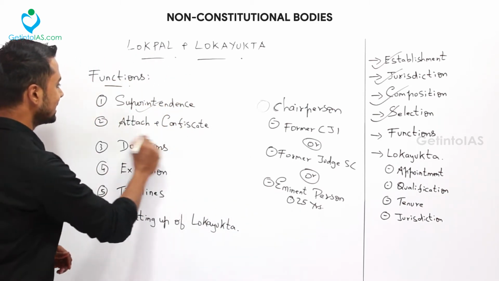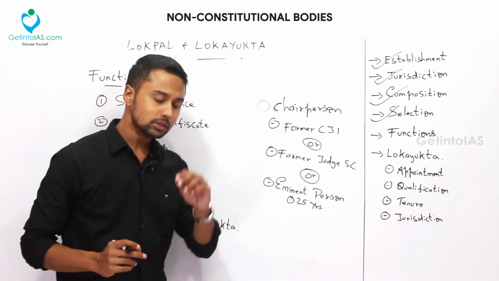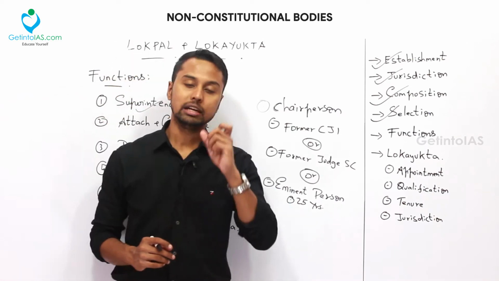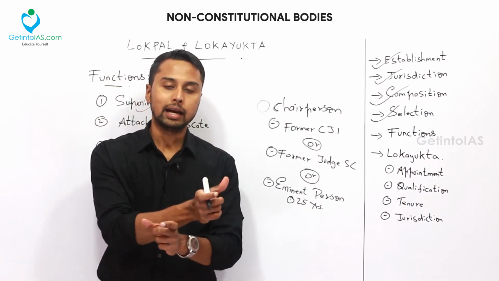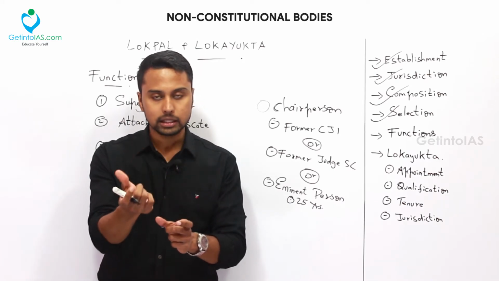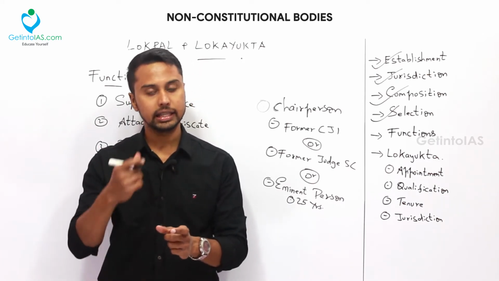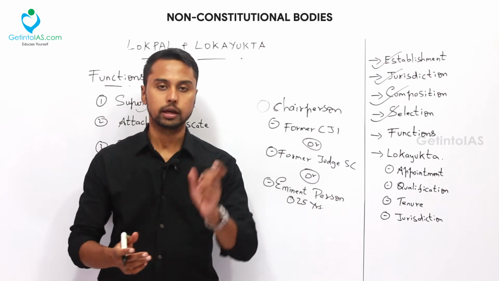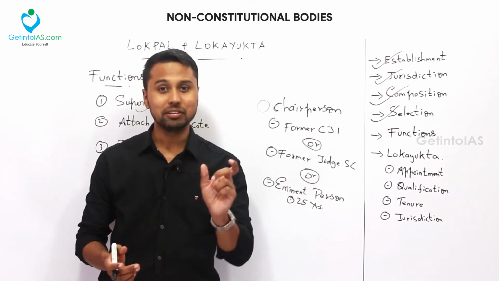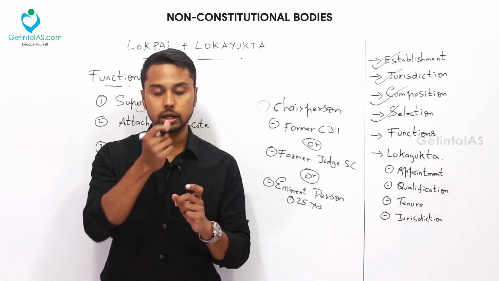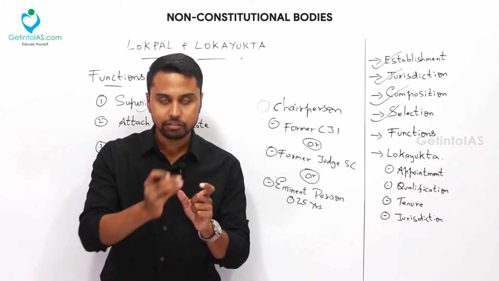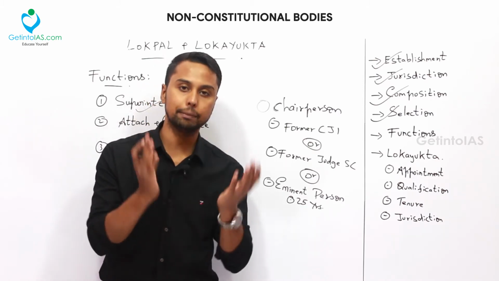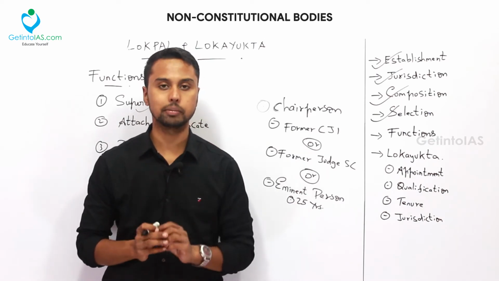And next, attach and confiscate. Okay, a public servant is there. If a public servant is doing corruption and that has been filed to Lokpal, and Lokpal has done the preliminary inquiry, they have investigated and they have given the judgment. Okay, so what is the power? Another important thing: while this Lokpal is doing this investigation and delivering judgment, they have all the powers of a civil court. That is also one point to mention here.